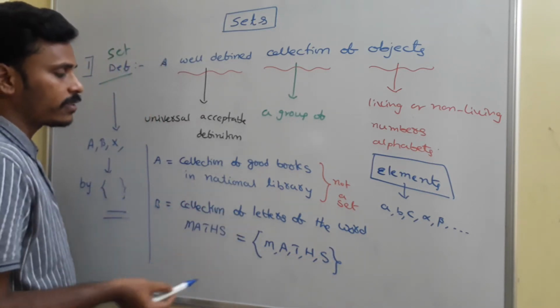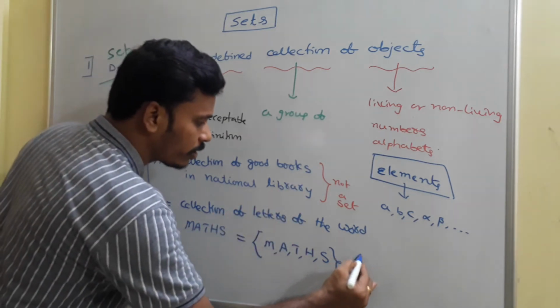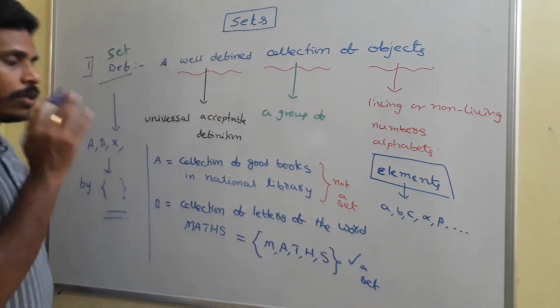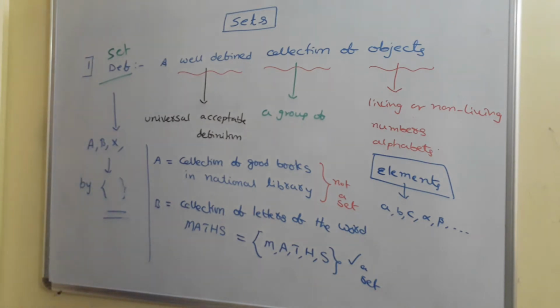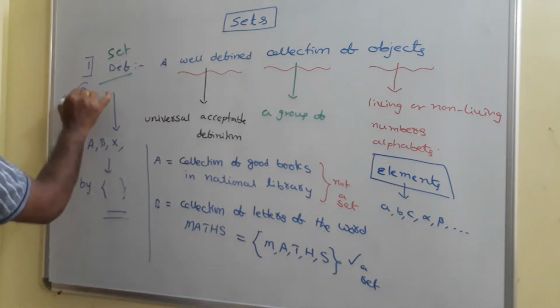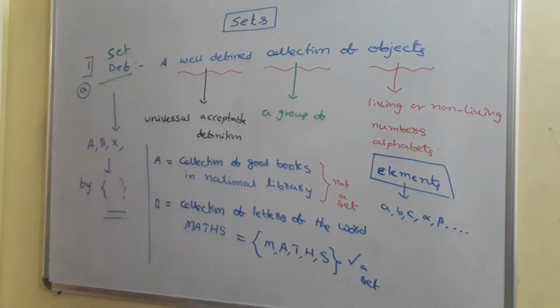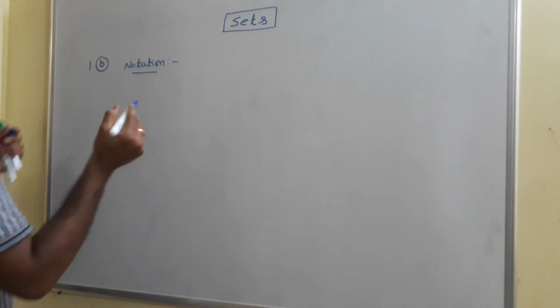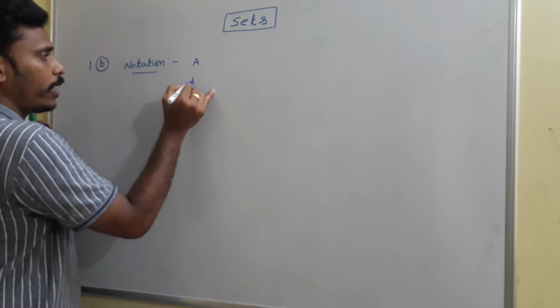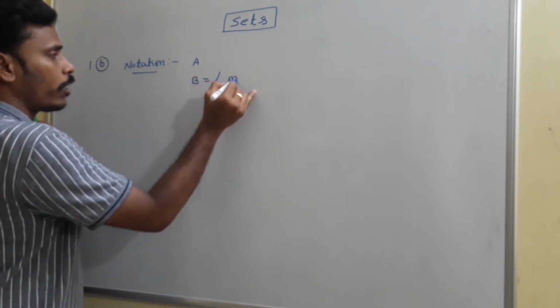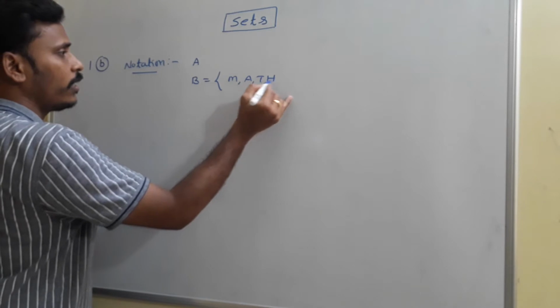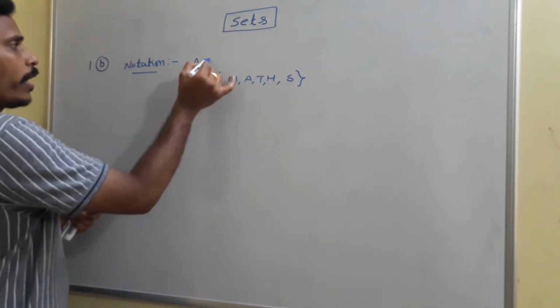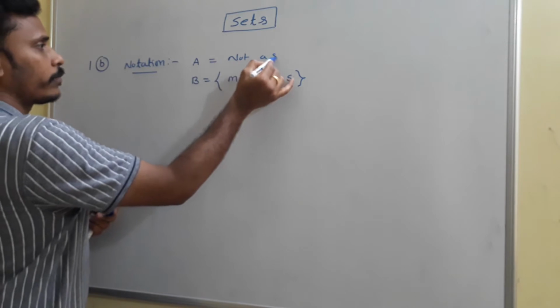See, these are just examples for sets. This is not a set and this is a set. Is it clear? So just take a screenshot and then I will give you the next idea. Take all this as the definition of a set, as 1A, and then I will give you 1B as the notation. I mentioned that sets are denoted by capital English alphabets and their elements by small English alphabets. M, A, T, H, S are the elements of set B, and set A is not actually a set, as I mentioned.